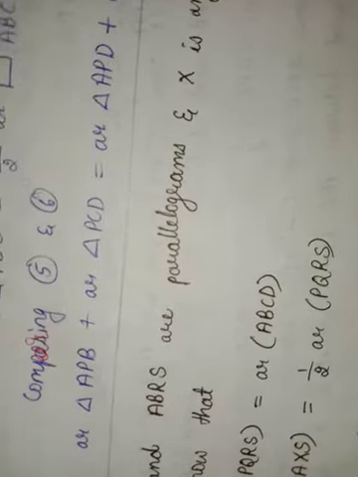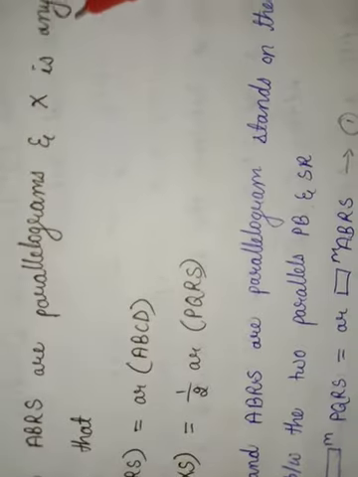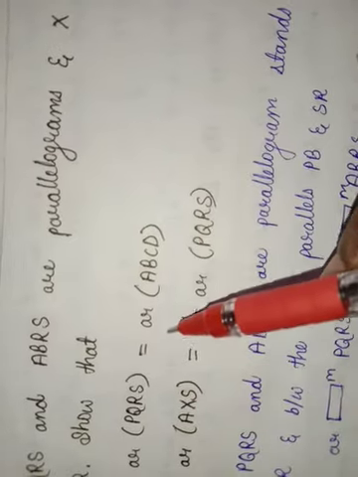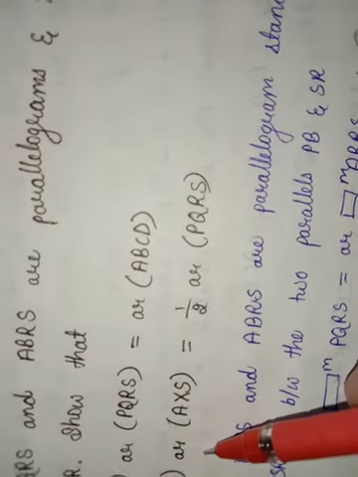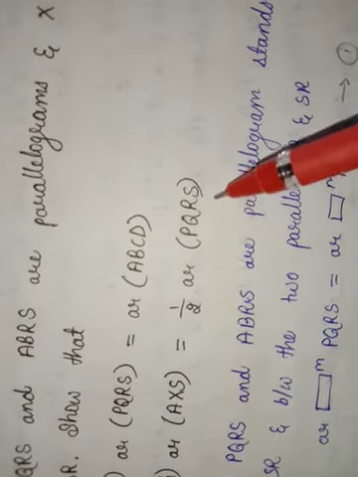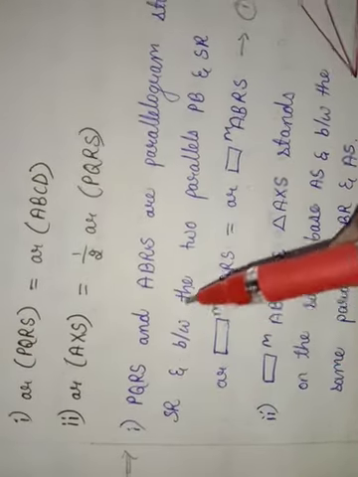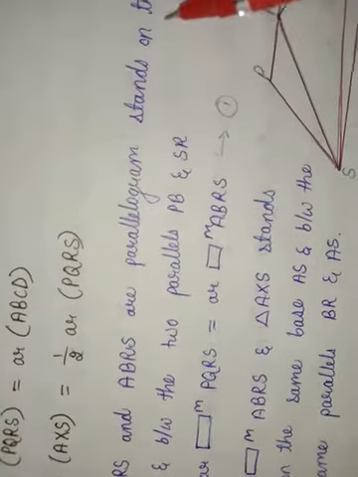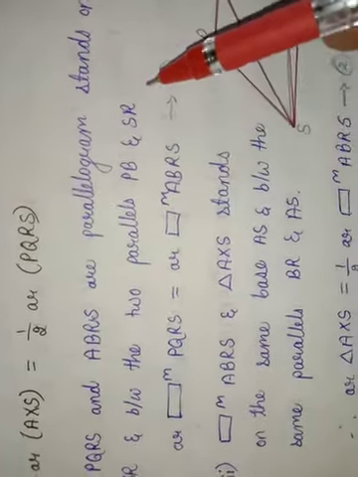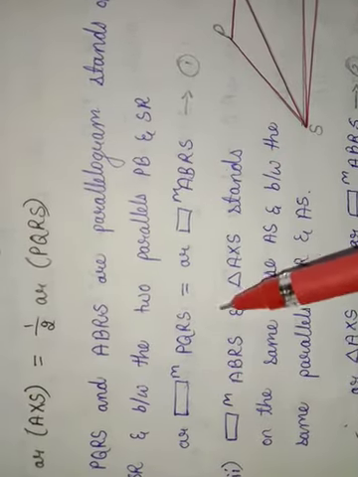Now let us move to the fifth problem. PQRS and ABRS are parallelograms and X is any point on side BR. Show that area PQRS is equal to area ABRS, and second one, area AXS is equal to 1 by 2 times area PQRS. Now PQRS and ABRS are parallelograms standing on the same base SR and between the same parallels PB and SR. Area of parallelogram PQRS is equal to area of parallelogram ABRS.